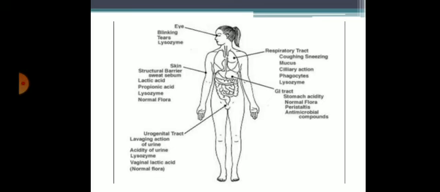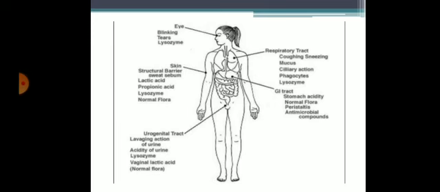Skin acts as a physical barrier. Skin has sweat, sebum, lactic acid, propanoic acid, lysosomes, and normal flora, which prevent the colonization of pathogens. In the urinary tract, there is the lavaging action of urine, acidity of urine, and lysosome. In the vagina, lactic acid, produced by normal flora, prevents infections.